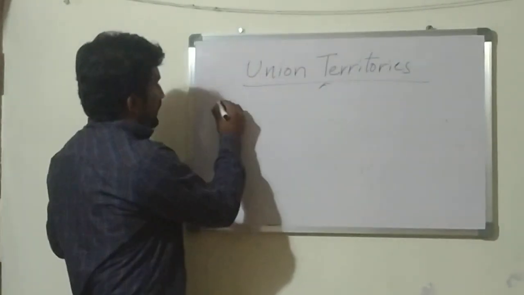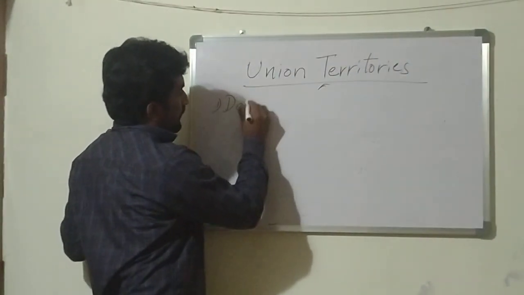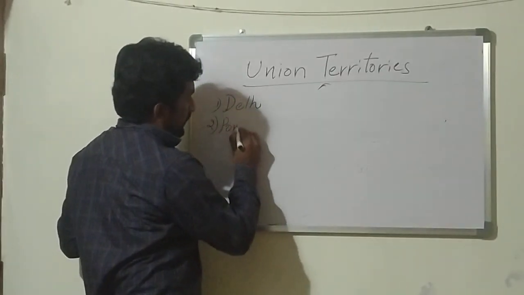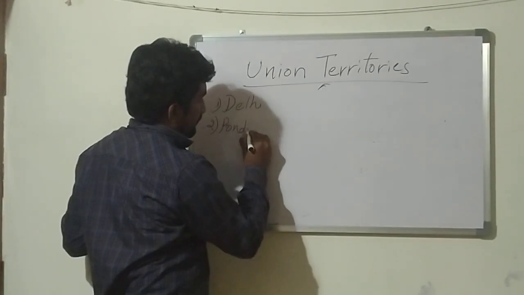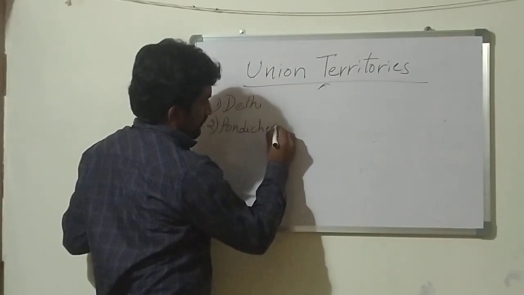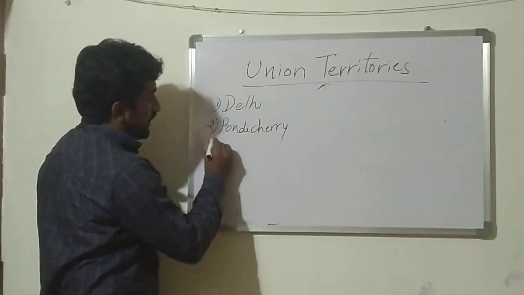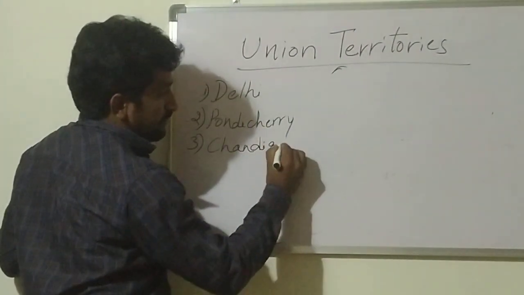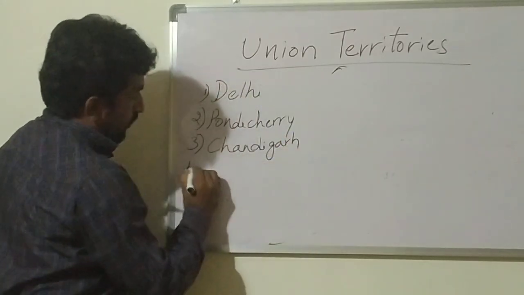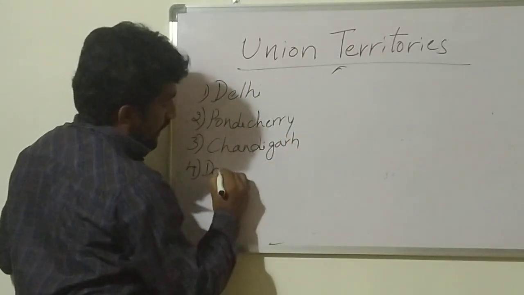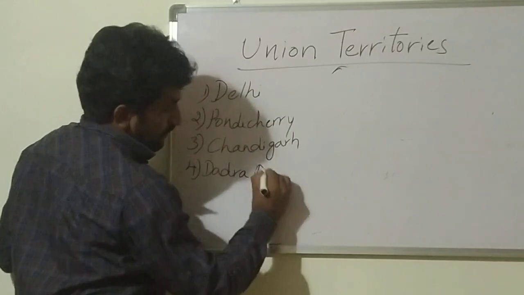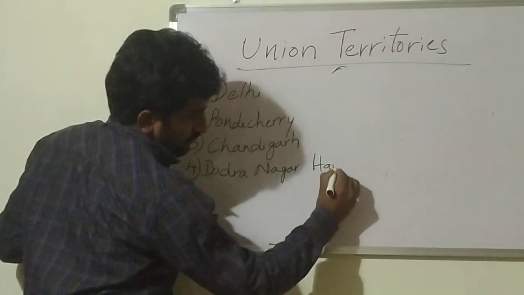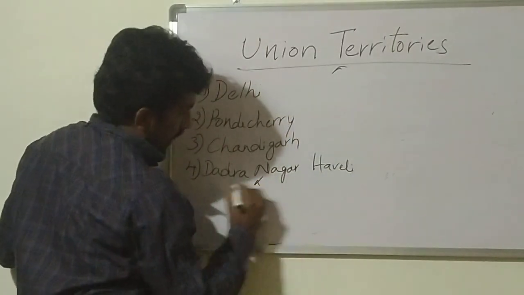So first one is Delhi, second one Pondicherry, third one is Chandigarh, fourth one Dadra Nagar Haveli and Daman Diu.